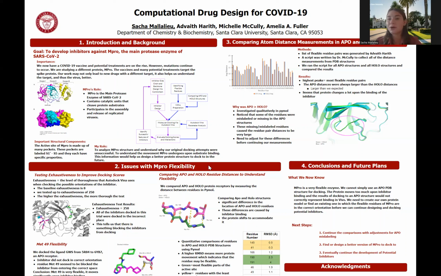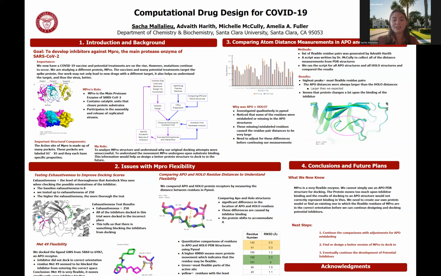Our protein model, Mpro, is incredibly flexible. This means that when an inhibitor or the natural substrate binds, the protein has to change or move significantly to accommodate that binding. So, as you can see in these structures here, the pink is apo, which means that there's nothing bound. The green is holo, which means that there is something bound. When something binds to the protein, it has to go from this position all the way to this position. This residue, alanine 191, moves 4.5 angstroms, which is a significant change in protein structure.